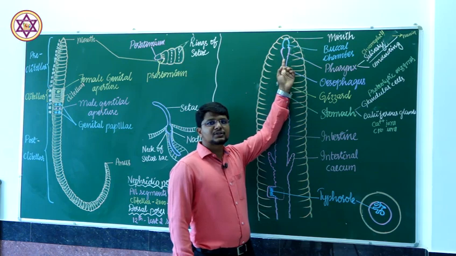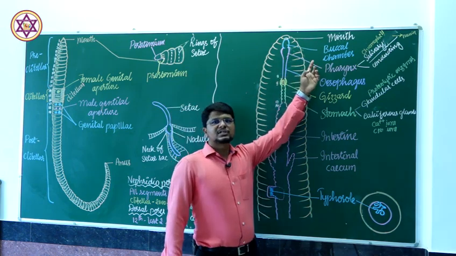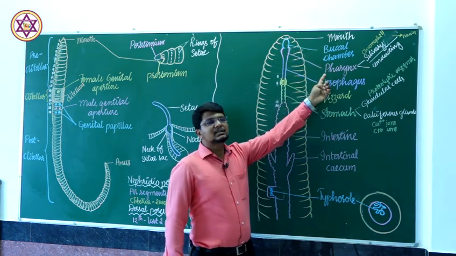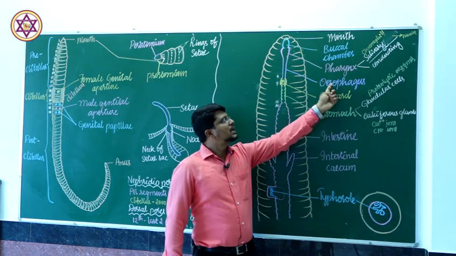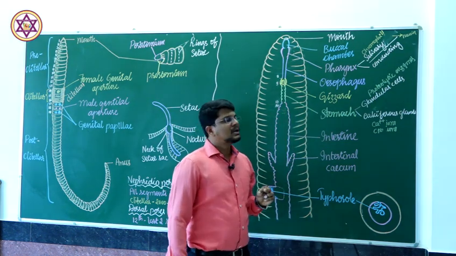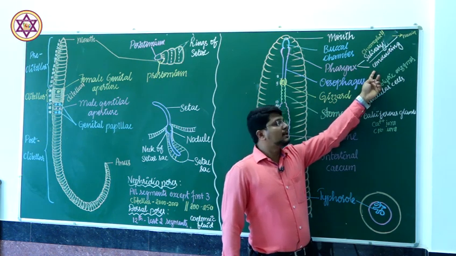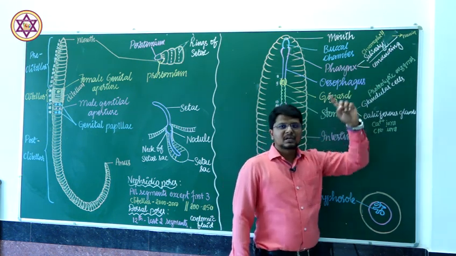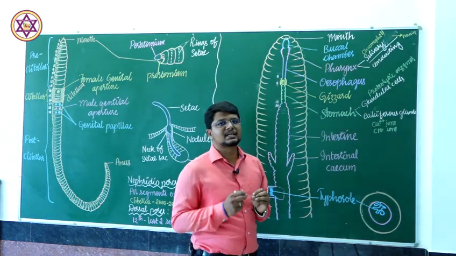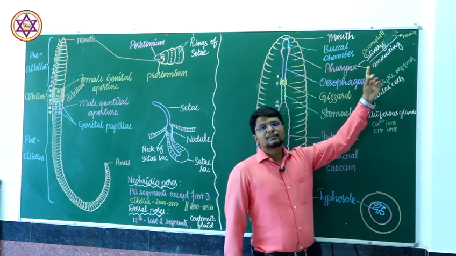This aperture opens into a short tubular muscular structure known as the buccal chamber. Further, the buccal chamber opens into another chamber known as the pharynx. The pharynx has two chambers, the dorsal salivary chamber and the ventral conducting chamber. In the dorsal salivary chamber, there are specialized secretory cells known as chromophil cells, which secrete mucin.